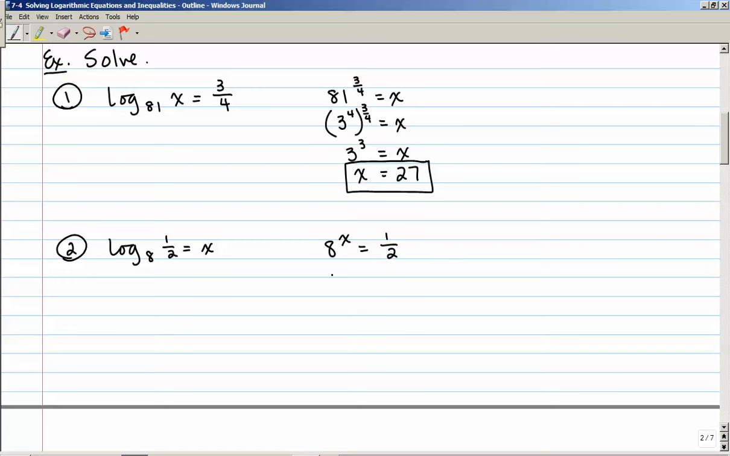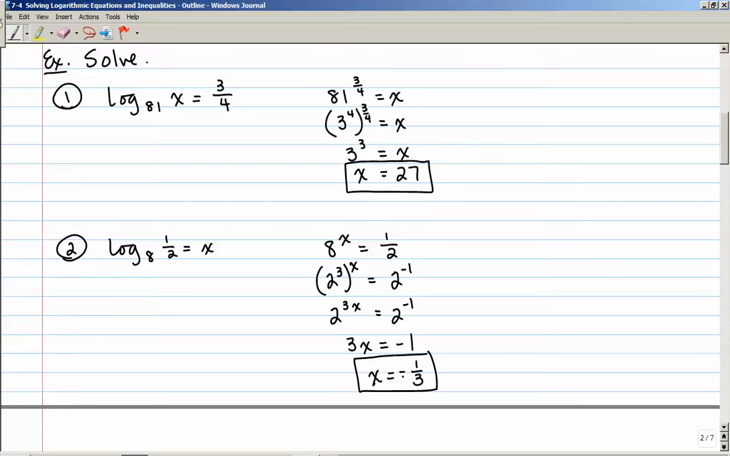The base I'm going to go with is 2. So 8 is 2 to the 3rd, that's raised to the power of x. 1/2 is actually 2 to the -1. Okay, so this is 2 raised to the power of 3x equals 2 to the -1. Since my bases are the same, I can pull off the exponents and make those equal to each other. So 3x equals -1, or x is equal to -1/3. And you can check, actually you can check both of these in your calculator. For this one, what I would do is say, is 8 to the -1/3 power equal to 1/2, and it indeed is.